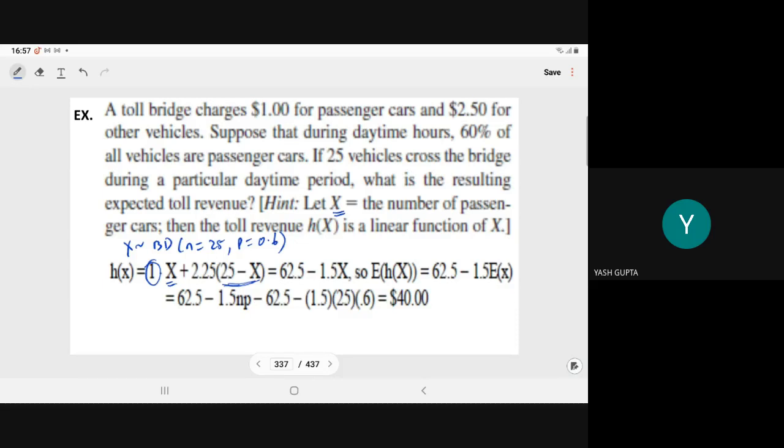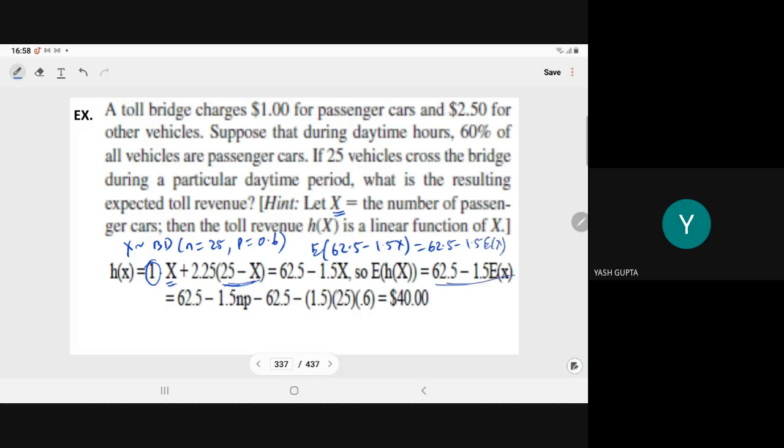To compute the expected value of h(X), we compute the expected value of 62.5 minus 1.5X, and it follows the linear property. So it becomes 62.5 minus 1.5 times E(X).